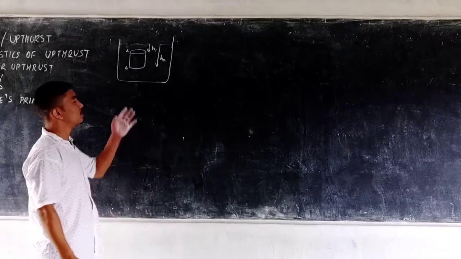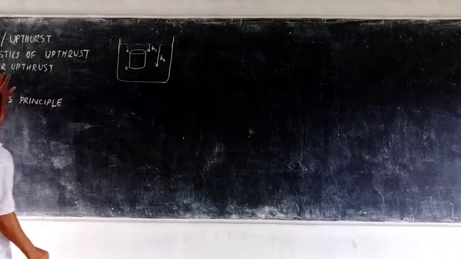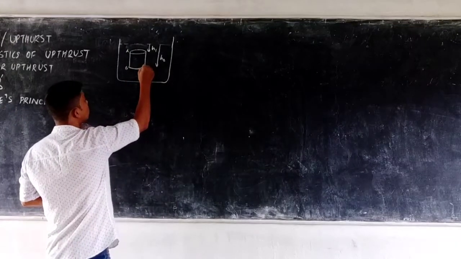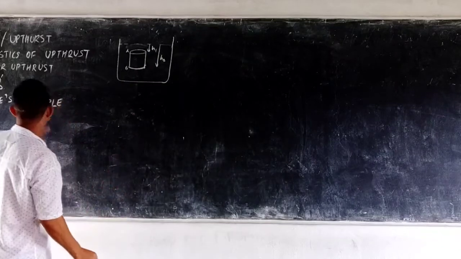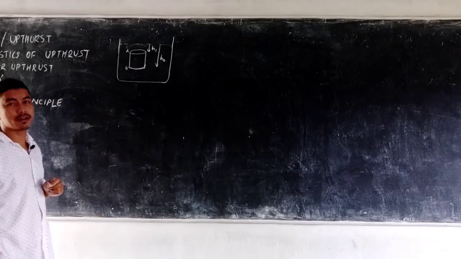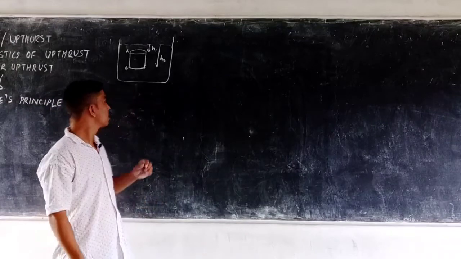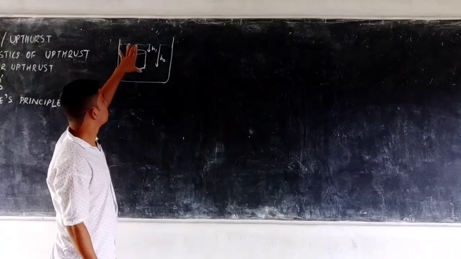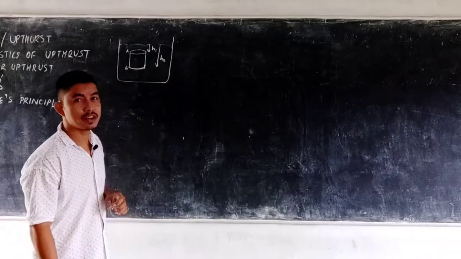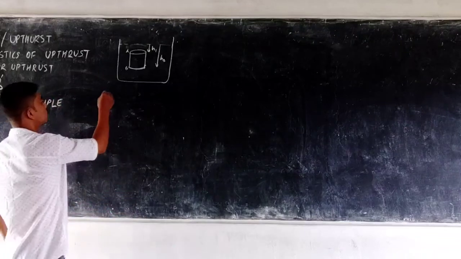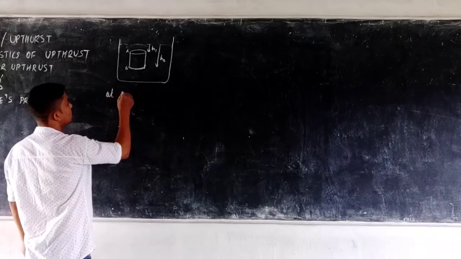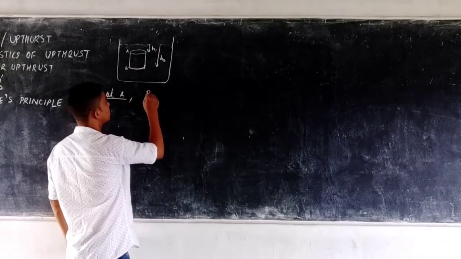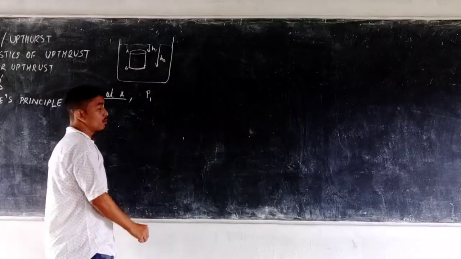Because of this difference in pressure, the body experiences an upthrust. So the reason behind the upthrust is that the pressure at different depths is different. Because of this difference of pressure on the two faces of the same body, the upthrust is exerted on the body. So let us see what happens at A. From our previous knowledge, we have the pressure P1. I consider the surface A1.